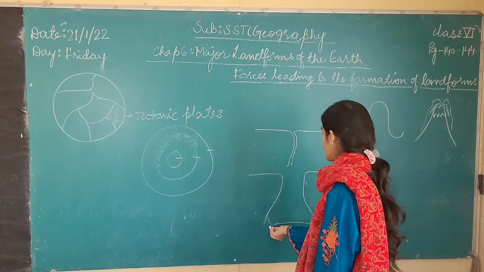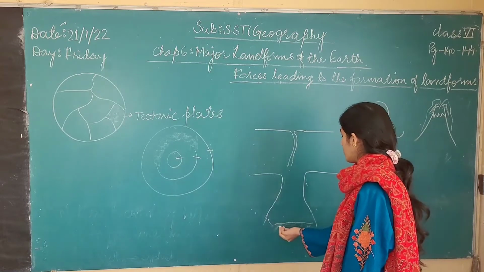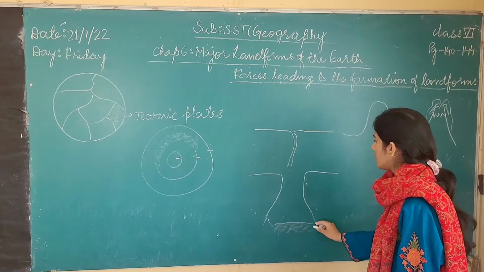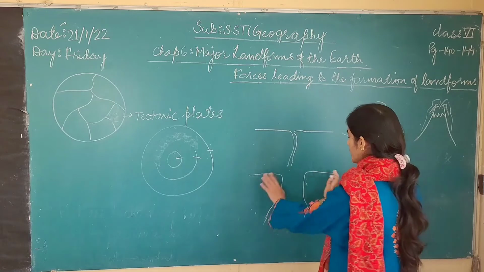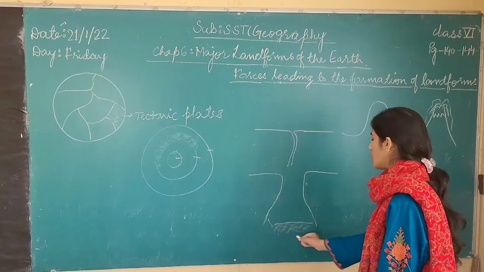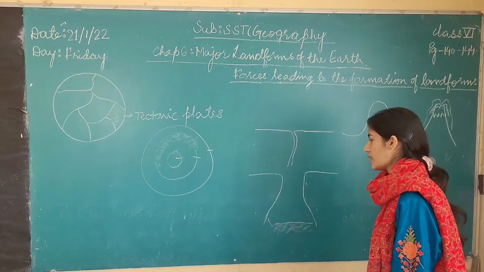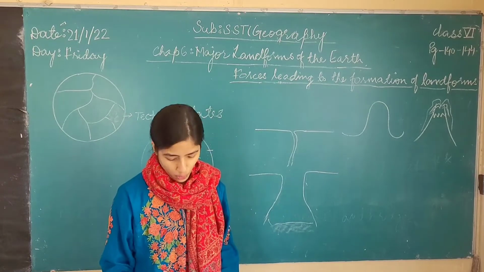Valleys have greenery and vegetation beside the mountains that are formed, right? Through the gap different valleys are formed, and these valleys start growing vegetation or greenery, okay? And people start living in the valleys. So this was how the forces lead to the formation of landforms.